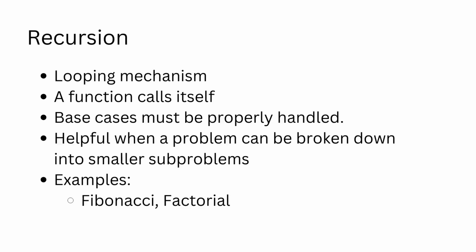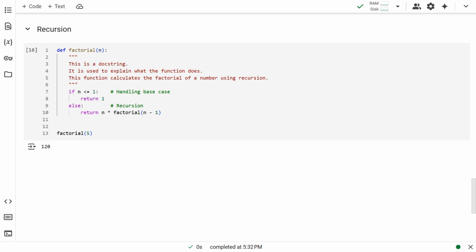Recursion is a looping phenomenon, wherein a function calls itself. This is helpful when the problem can be broken down into smaller subproblems, like tree traversals, Fibonacci numbers, and factorials. As we have already seen an example of factorials, let us achieve the same thing using recursion. We take a number, and multiply it with its preceding number. We continue this till we reach 1.